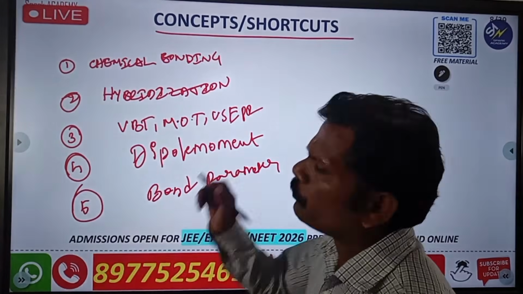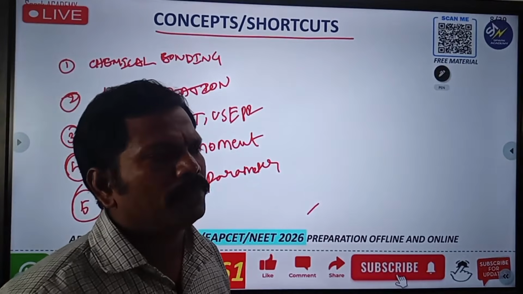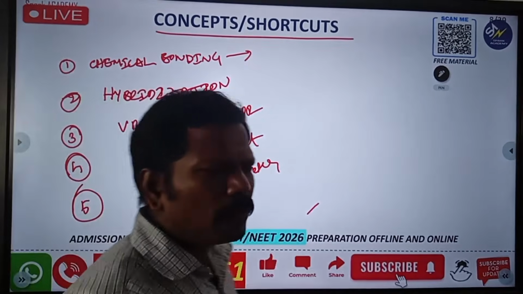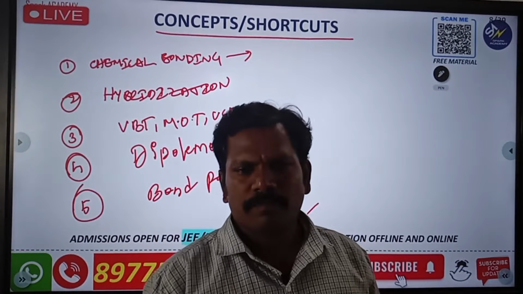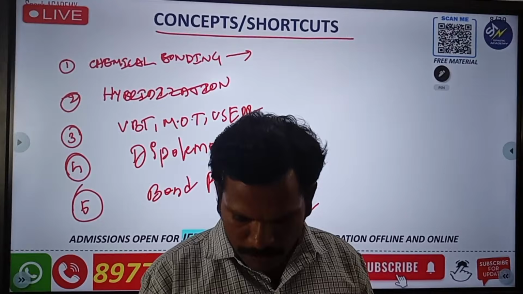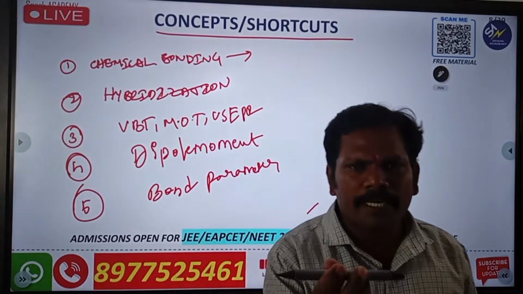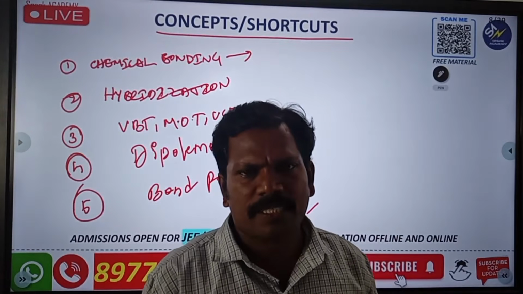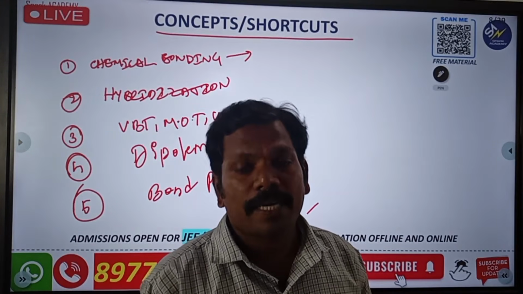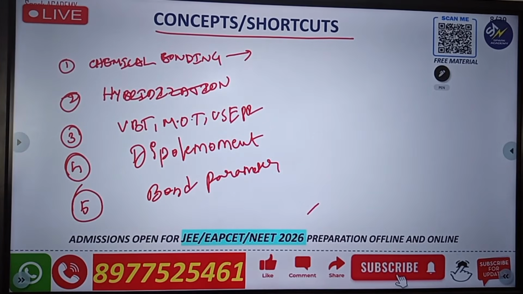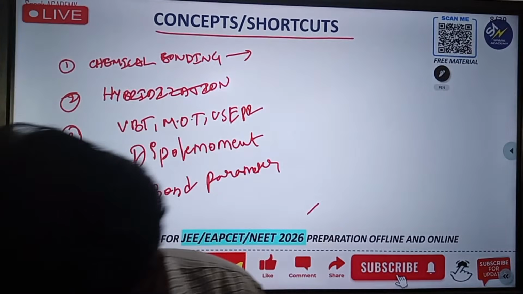Let's go for it. First of all, I will give brief information about chemical bonding. First of all, what is a bond? Understand the concept first. The interaction forces that combine two atoms at a certain distance is called a chemical bond.